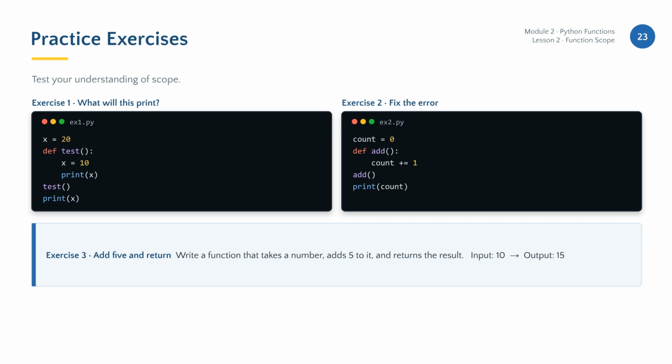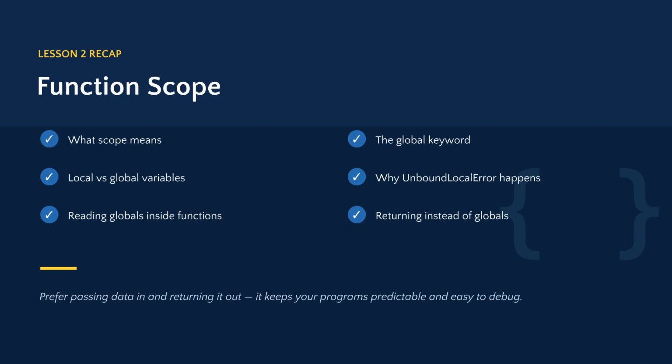It is time to practice. Try these 3 exercises to master scope. Predict the output of the provided snippet, fix the error in the second example, and write a function that adds 5 to a number and returns the new value. You've successfully completed the second lesson on scope. By now, you should understand how to differentiate between local and global variables and the best practices for handling them. You're ready to proceed to the next topic.